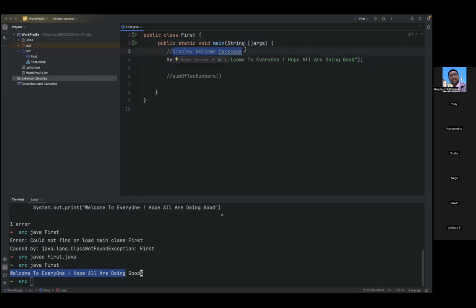These comments will not be executed by the Java compiler. It simply ignores them. When I am compiling this program, the Java compiler does not touch this step. It will not execute this, it simply ignores it. This is an important statement: the Java compiler simply ignores comments added in your program.